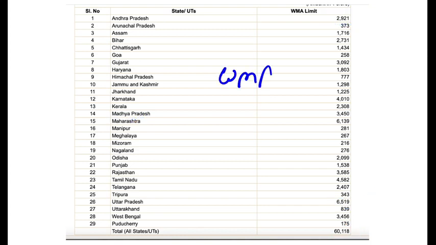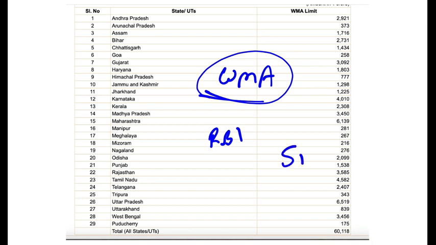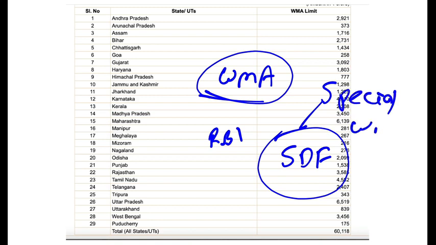Is Ways and Means Advances the only facility which is given by the RBI? No, there is one more. In fact, there are two more. So one is called Special Drawing Facility. Special Drawing Facility is also known as Special Ways and Means Advances.